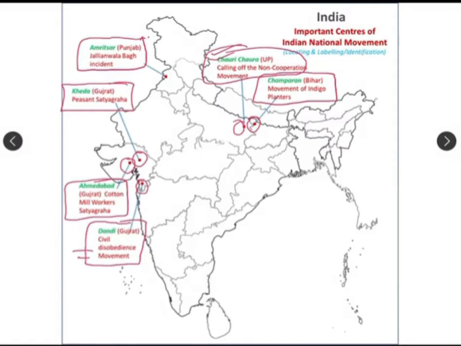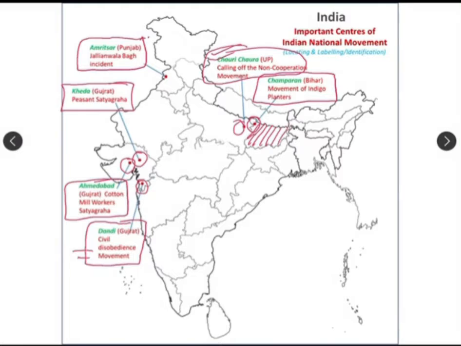Now here is one more point, why I was discussing in the previous slide that you must be aware of all the states, all the capitals, and all the union territories. When I say the Champaran movement, that means the indigo planters movement happened in Bihar, so first of all you must be aware of where Bihar is.